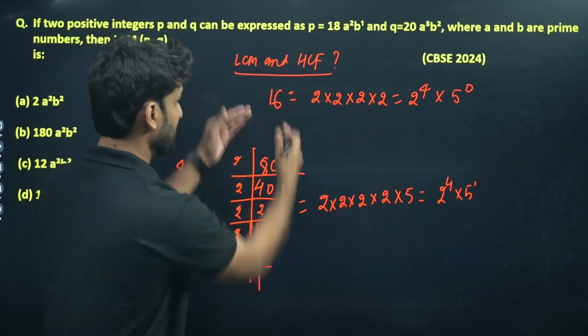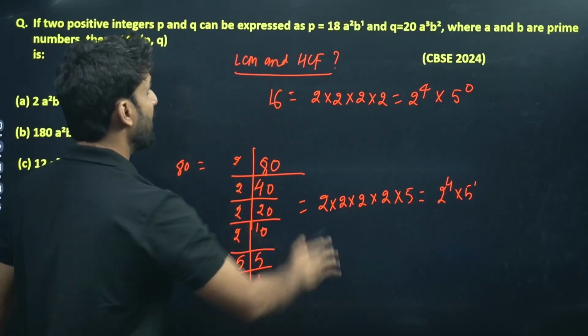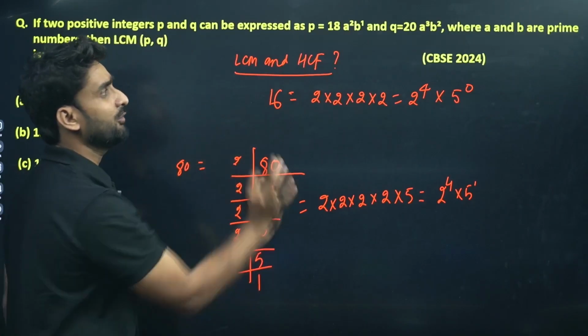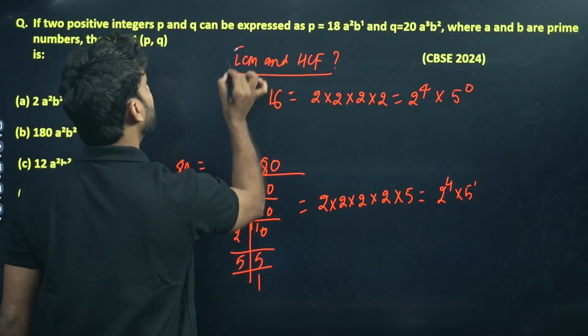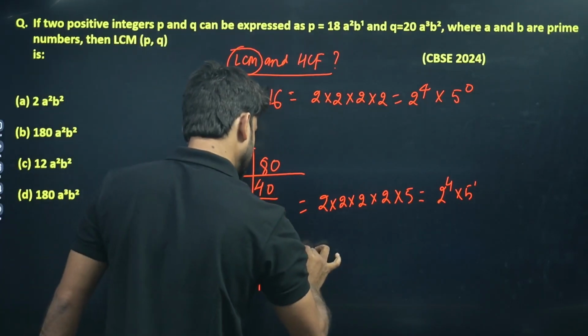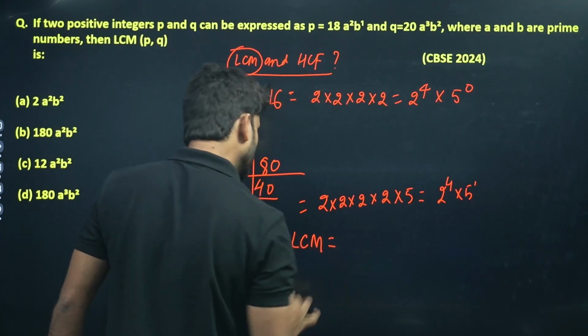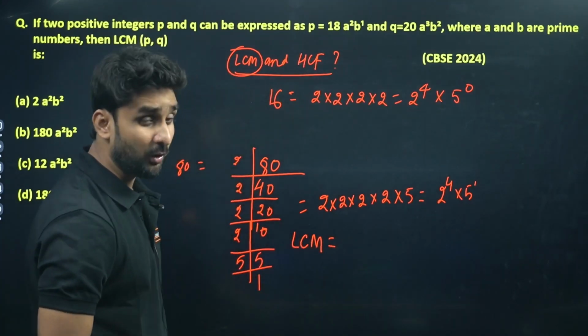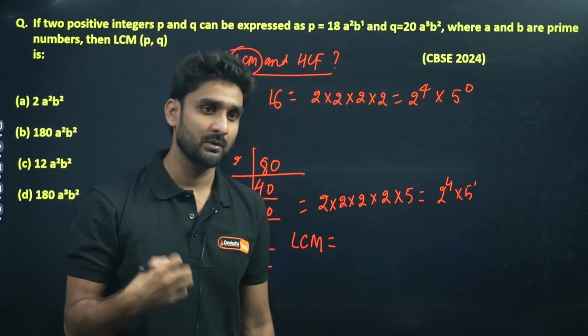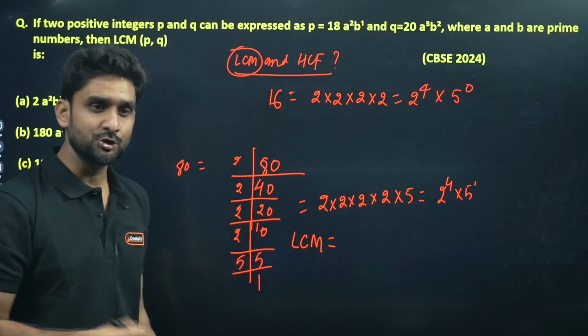The powers are different because the numbers are different, right? Now, I am giving you a short trick to find out LCM and HCF. So how can we find LCM? You know the definition of LCM. LCM is called least common multiple, lowest common multiple. So there is a trick.